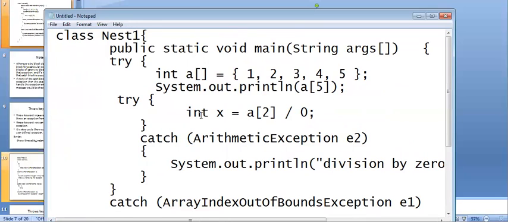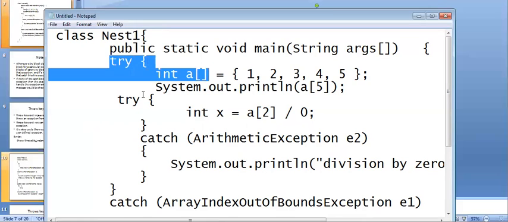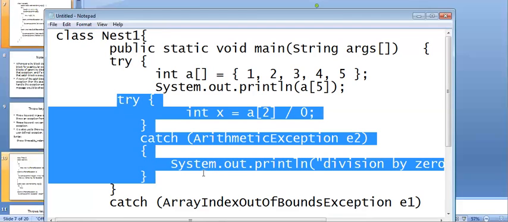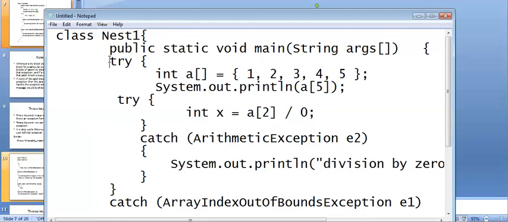Now using int x is equal to a of 2 by 0. What I'm specifying here is a of 2, with values 0, 1, 2, 3, so a of 2 becomes the value 3 by 0. We are going to get which exception? Arithmetic exception. Right? So this is the program. So we have the try block: this is the inner try block, and this one is the outer try block.